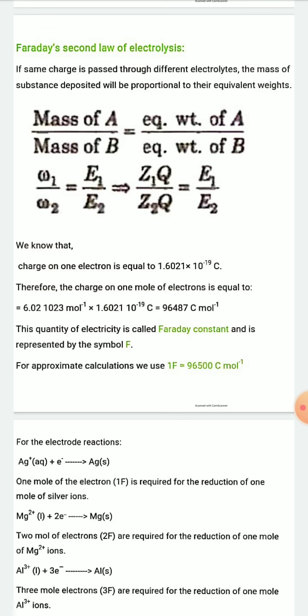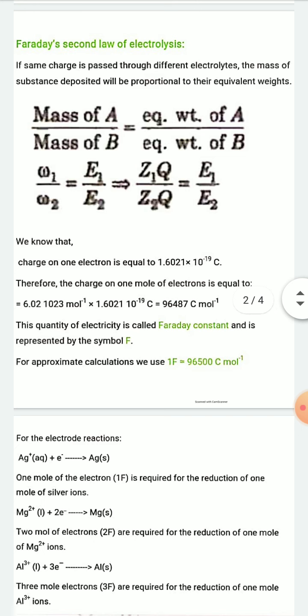And according to the first law of Faraday, W1 means Z1 into Q, and W2 means Z2 into Q. Here in the second law of Faraday, it is mentioned that the same amount of charge is passed, that is, in both cases Q charge is passed. That's why Z1 into Q divided by Z2 into Q is equal to E1 divided by E2.